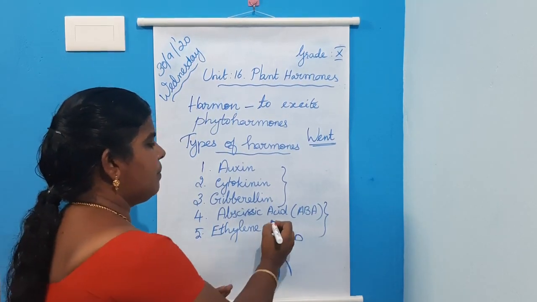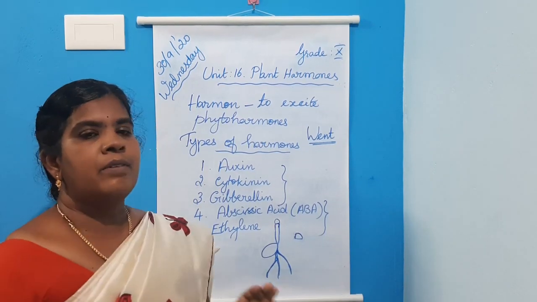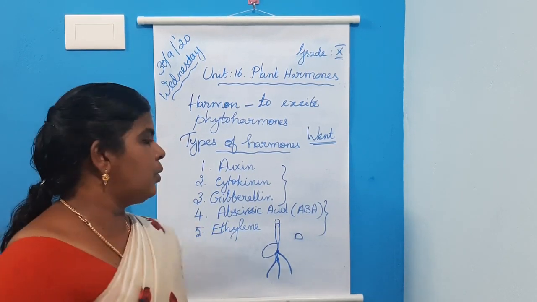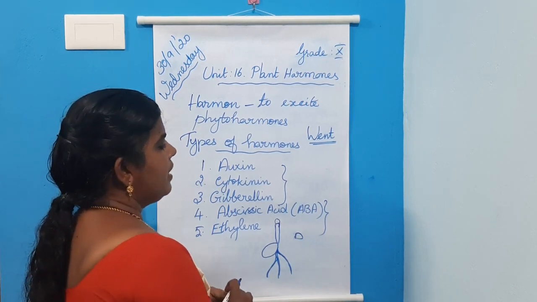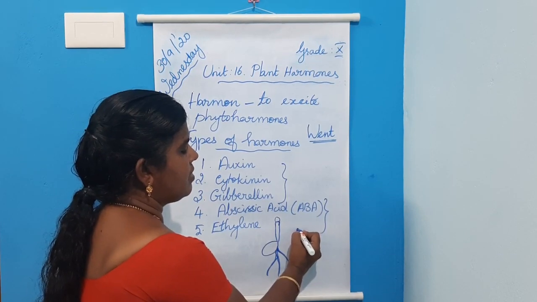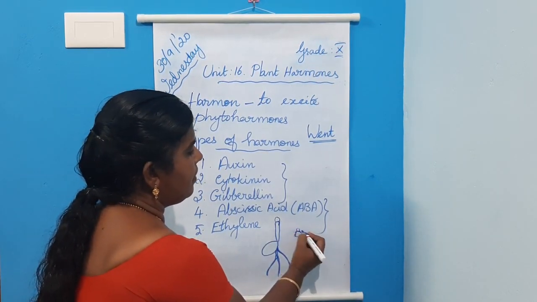In the second experiment, he placed the agar block over the cut end, and again he did not observe any growth. In his third experiment, he placed the detached coleoptile tip on the agar block.